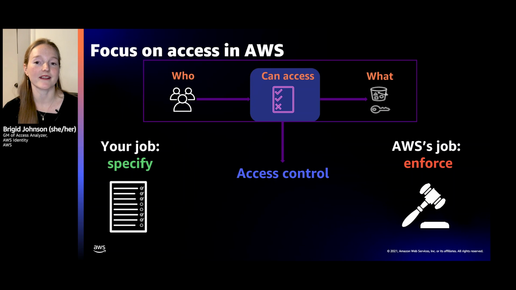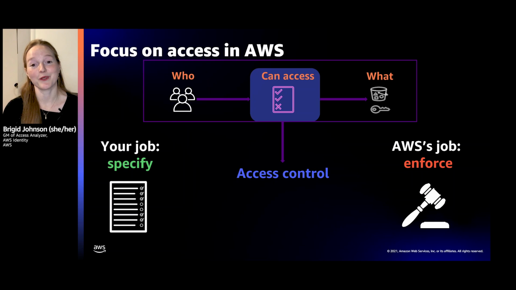And how do those access controls come to life? Well, there's two parts. The first part is your job. It is your job to specify the access controls. Who can access what and under what conditions? And you do that using policies. And we help you with those jobs with a lot of tools. But that's what we're going to talk a lot about here today, is specifying that access.